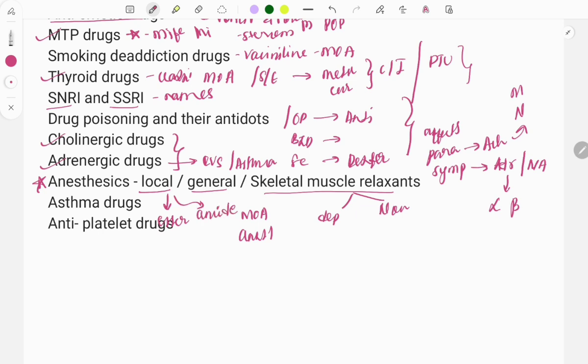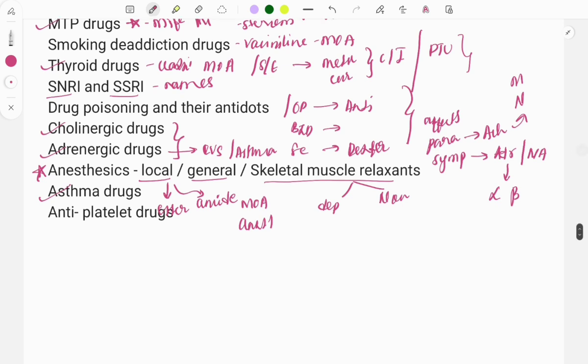Okay. Then moving on to asthmatic drugs. Questions are asked on asthmatic drugs, giving a case, and based on the features described in the case, such as the severity of the disease, how long the disease has been present, and how many times the person is getting asthma attacks, you will provide the treatment. So look at the features described in the case.